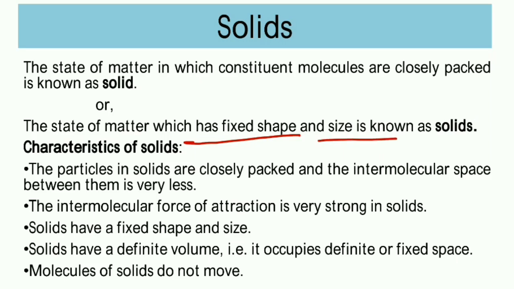You are holding the mobile in your hand, you can see that it has a fixed shape and the size is also fixed. It is not going to increase or decrease day by day. So obviously that is a solid. You can take the example of a brick. The brick has a fixed shape and its size is also fixed. Whatever the size is today, after 5 days also it will be the same, it is not going to change. So this is a solid.